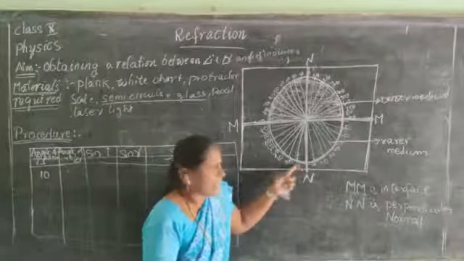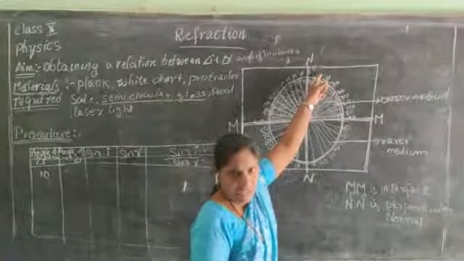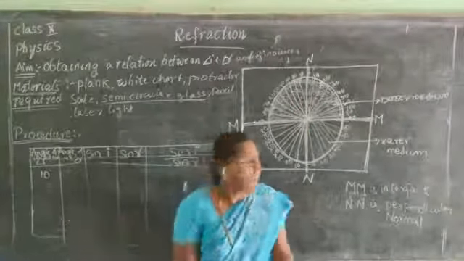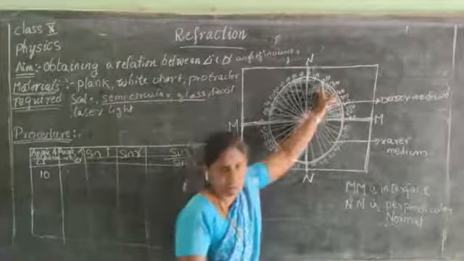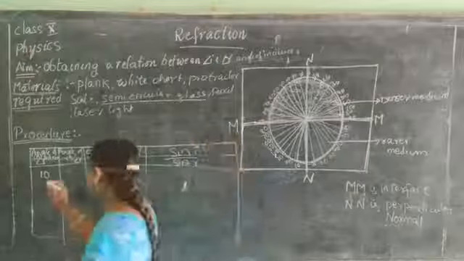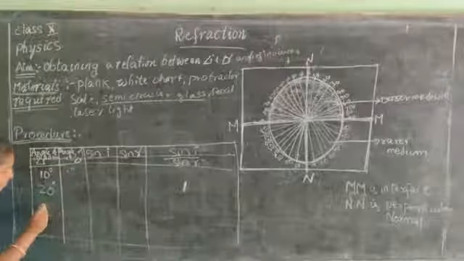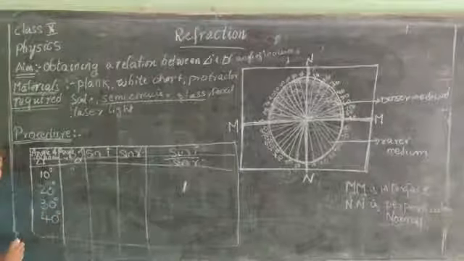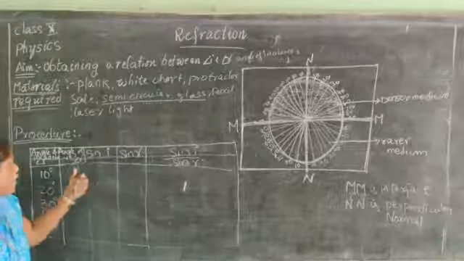When you have focused the light at 10 degrees, at what angle is the refracted ray making? Note it down in the tabular column. When the angle of incidence is 20 degrees, what is the angle of refraction? Note down the angle of refraction in the tabular column. For 10 degrees, find out the angle of refraction. For 20, 30, 40 and 50 degrees, find out the angle of refraction.